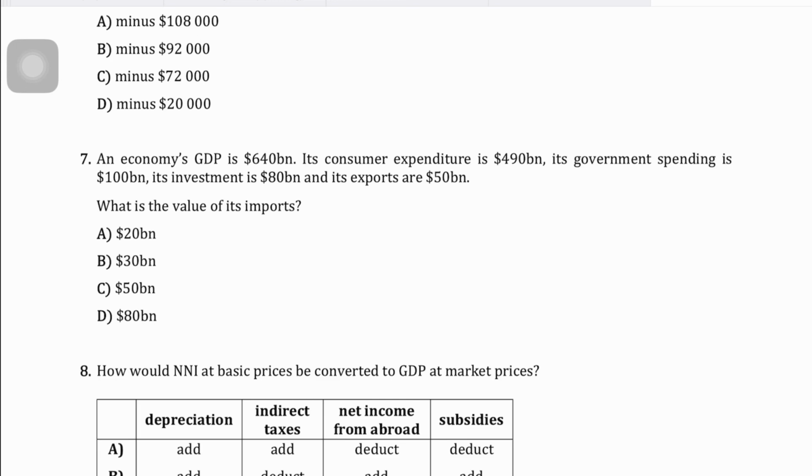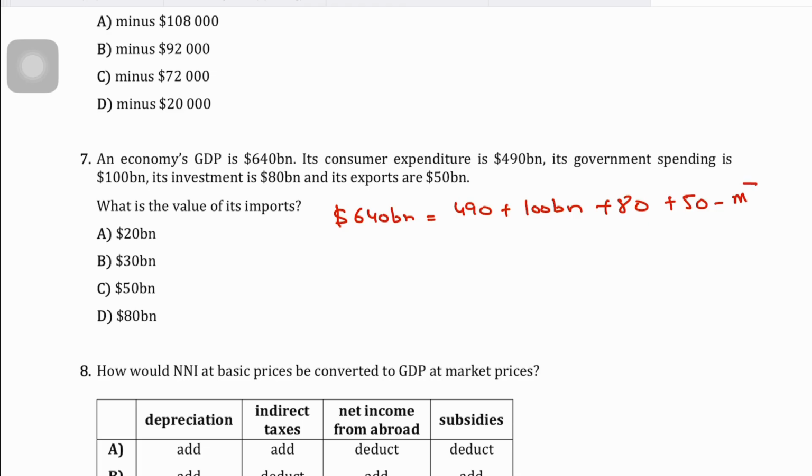And so it follows that the GDP of 640 billion that is spending based is equal to the amount of consumer spending, the amount of government spending, which is 100 billion, the amount of investment spending, and the amount of net export spending, which should be plus 50 minus your imports, that is M, right?